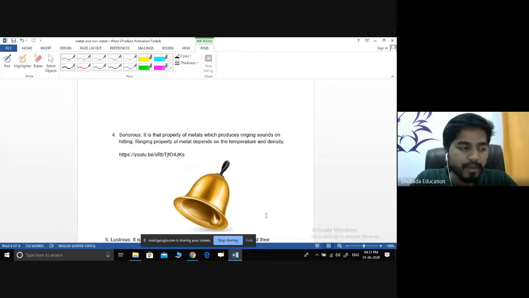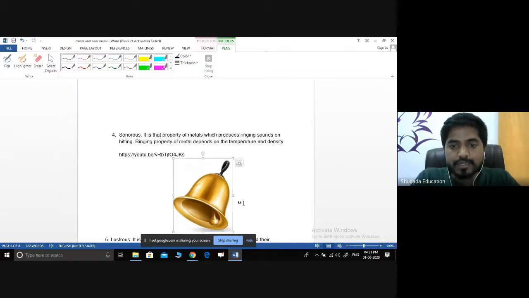For example, when you start hitting the table, what will happen? It does not produce a ringing sound. But when we hit an iron metal, it will produce a ringing sound. The best example for this is your bell. What will happen when we start hitting it? It will produce a ringing sound. Hence, this is one of the very important properties of metals.